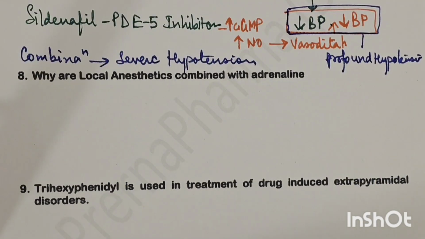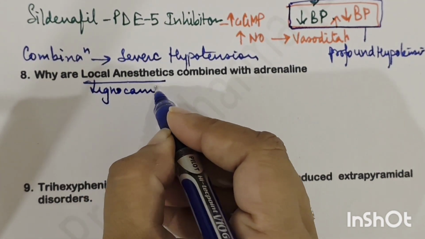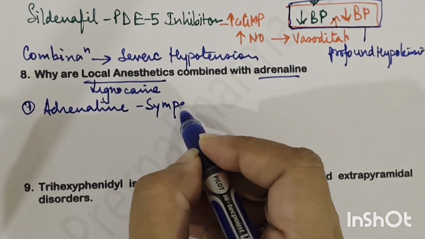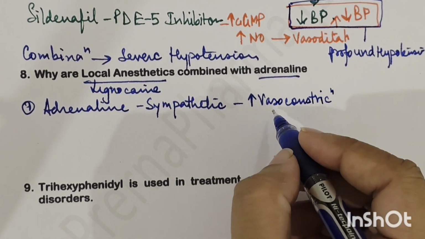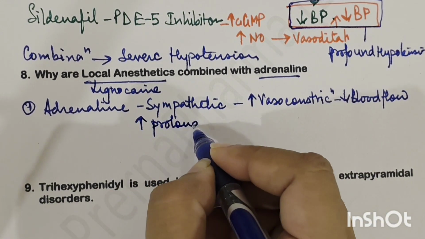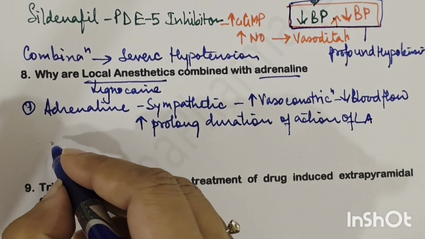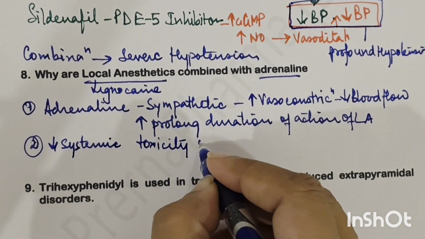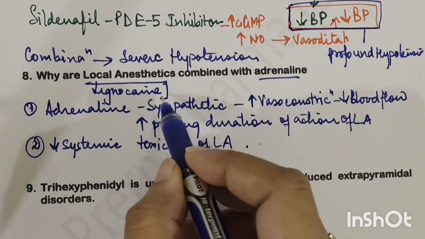The next question is, why are local anesthetics combined with adrenaline? Local anesthetics like lignocaine are combined with adrenaline. Why? First of all, because adrenaline is a sympathetic drug, so it will increase vasoconstriction in the injected area, and this will reduce the blood flow out of that area, and that will prolong or increase the duration of action of anesthetics, right? So this is the first major action. Second, it will reduce the systemic toxicity of the local anesthetic, right?